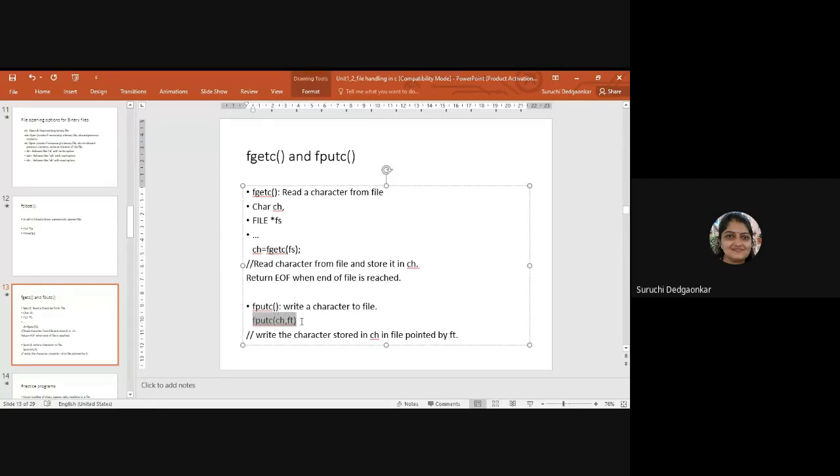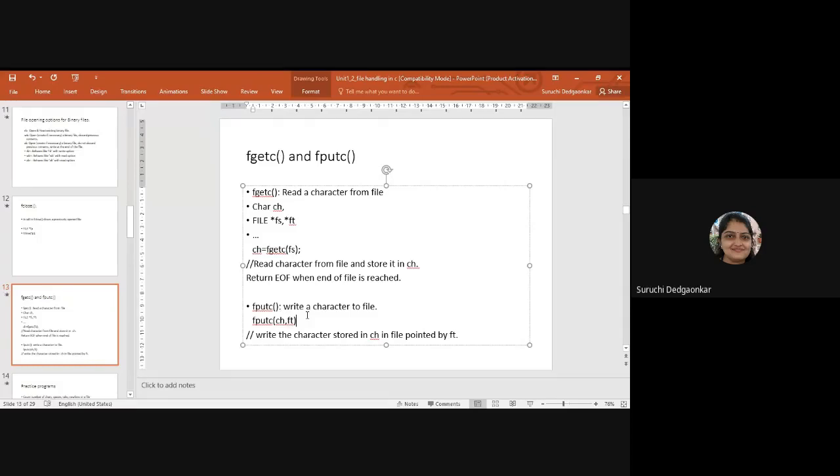So it has two parameters. The first parameter is the character which you want to write into the file. The other is another file pointer, ft, which is the target file. Here, for reading, fs is the source file from where we have to read, and this is the target file in which we have to write that character. So these can be the same.